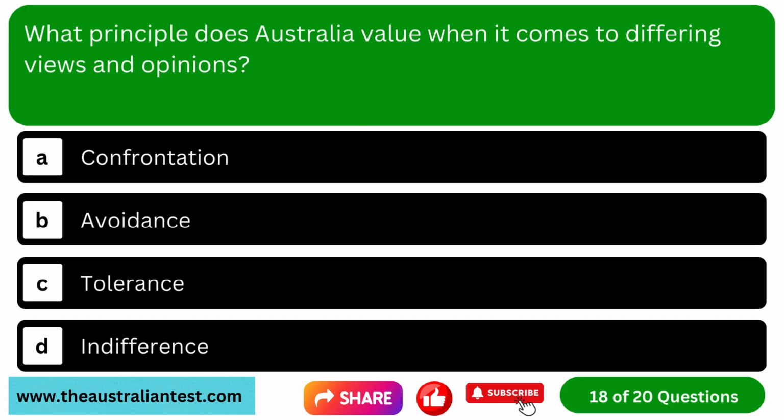Question 18. What principle does Australia value when it comes to differing views and opinions? Option A, confrontation. Option B, avoidance. Option C, tolerance. Option D, indifference.